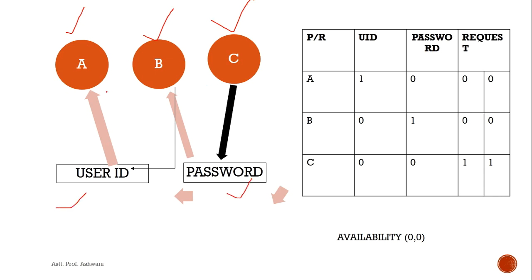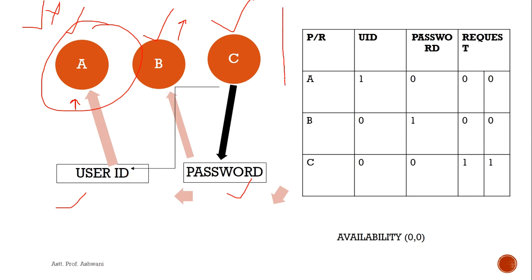A needs only the user ID to get executed, and the user ID gets assigned to A, which means A can complete its work and release the user ID. B only requires the password and requests no further resource, which means B also gets executed. But the case of C requires both user ID and password.